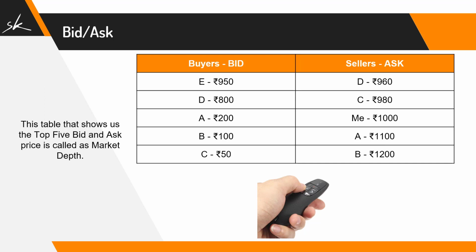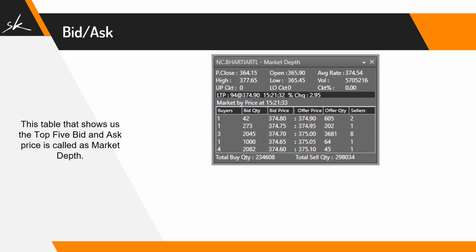So this table shows us the top 5 bids and the top 5 asks, and this is called your market depth, and this is how this market depth window looks on the TradeTiger platform. Most of the platforms will show you something similar. The person who is willing to buy it most expensive is willing to buy at 374 rupees 80 paise, and the person who is willing to sell it the cheapest is willing to sell it at 374 rupees 90 paise, which means the spread on this scrip as of now is 10 paise.